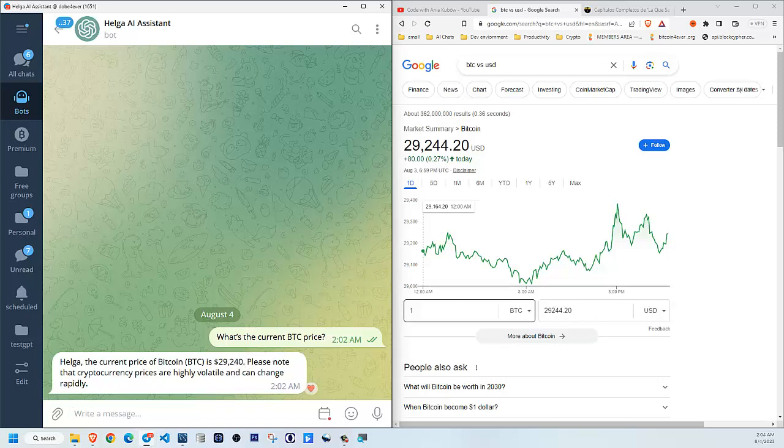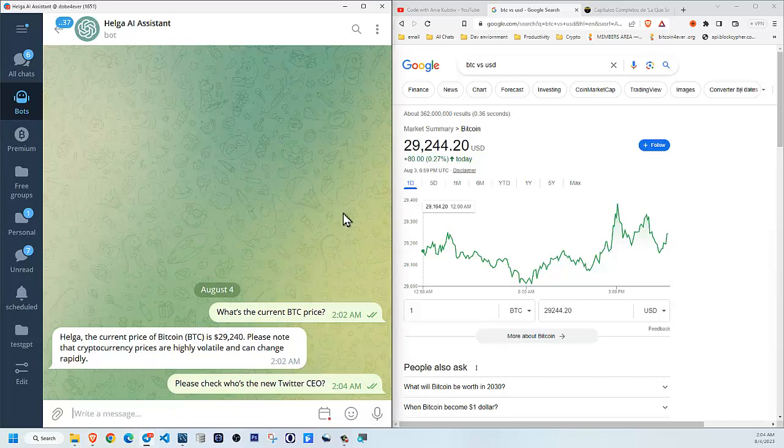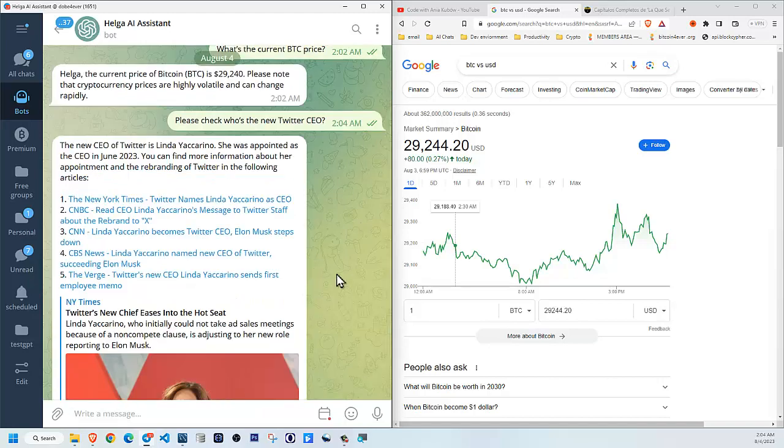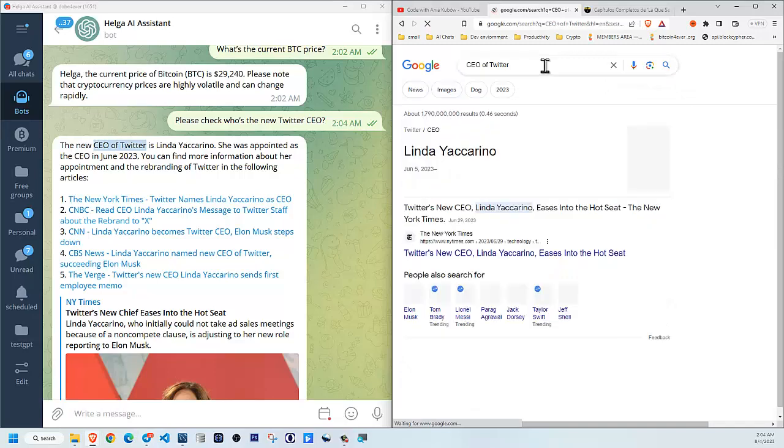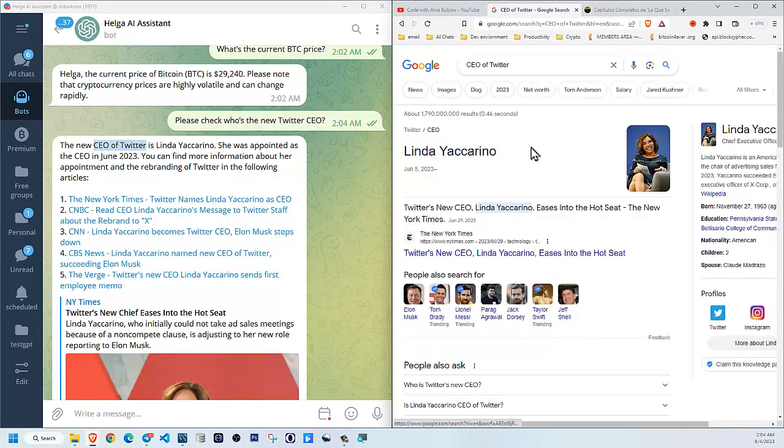To say that, yeah, it's fetching real-time data. So another thing we can ask here, for example, is who's the new Twitter CEO, and it will say something. And it says the new CEO of Twitter is Linda Yaccarino. Hopefully I'm saying this right. If I ask the same to Google, it will answer the same. So you can see this bot has access to real-time information.